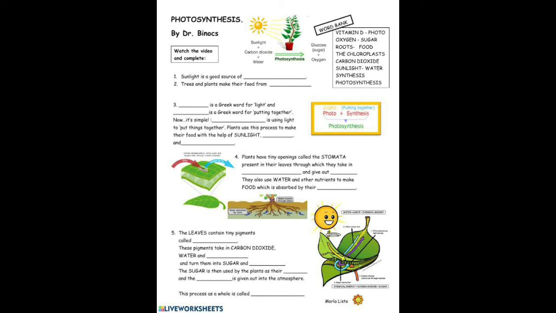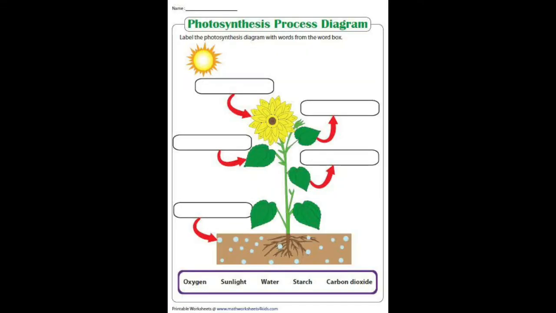See, all the leaves, whatever plant you see, whether it is a small plant or a big tree, you can observe clearly that all the leaves are only green in color. So the green color is given to the plants only because of the chlorophyll pigment. What is it, children? Chlorophyll pigment. And as we know, sunlight is the main source of energy. Okay, see in this diagram you have some options at the bottom.